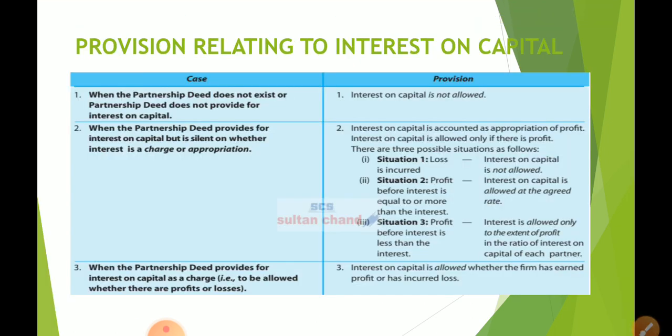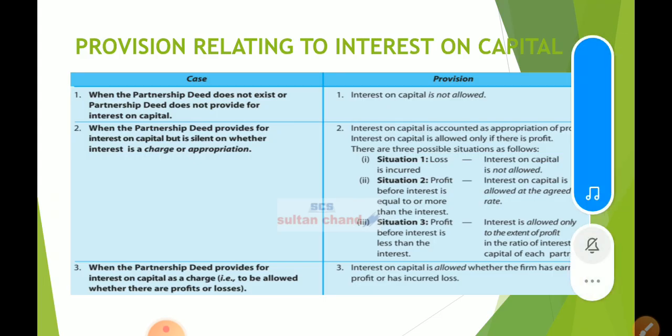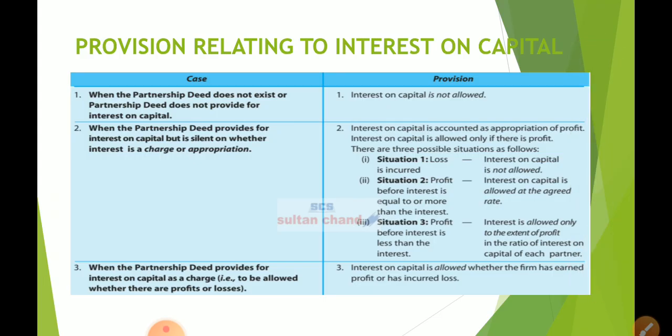Now, whatever I taught, it is the same thing in a tabular form. And when the partnership deed does not exist or partnership deed does not provide for interest on capital, and if the partners have dispute, then interest on capital is not allowed.